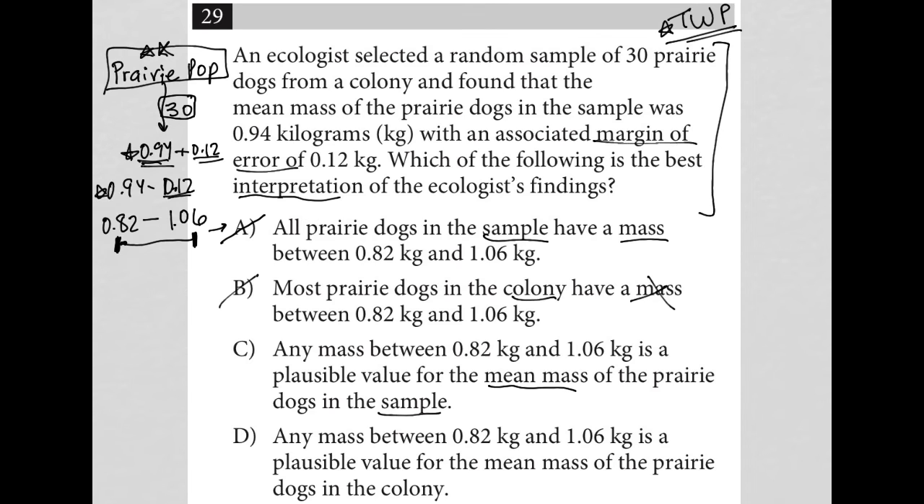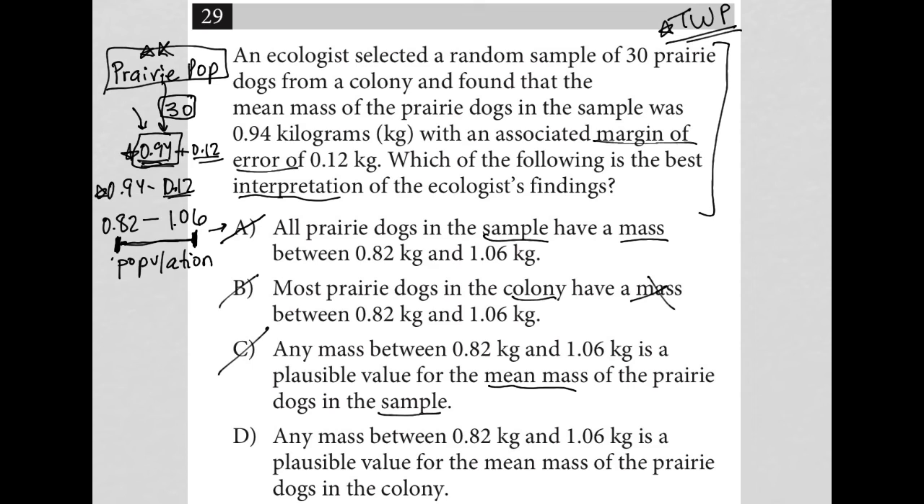Well, so we know that's true for the sample. The sample actually was 0.94. Like, that is accurate. But this range of values is really to tell us about the entire population. It's to say, if we were to go back to the entire population and test every prairie dog in the entire population, we may not still get 0.94, but we'd expect to get somewhere between 0.82 and 1.06. So choice C is out for that reason.